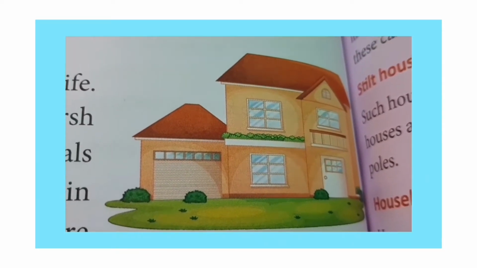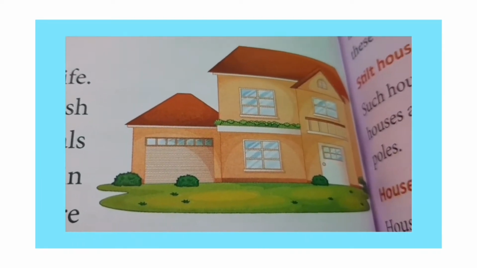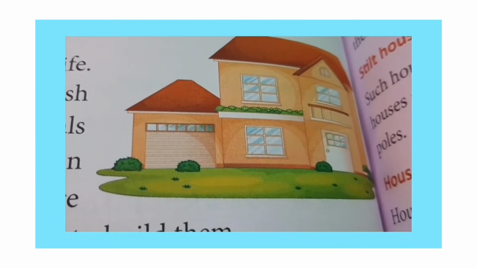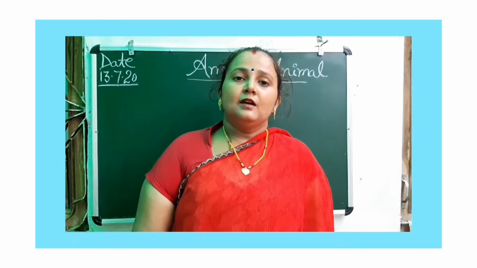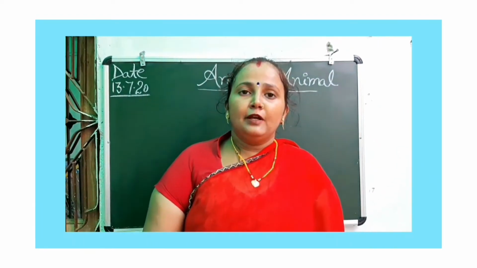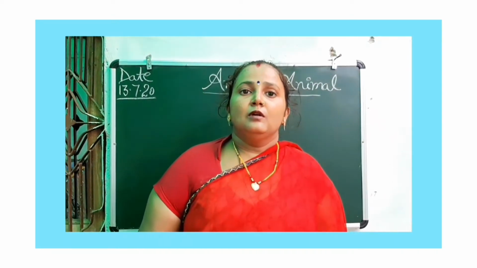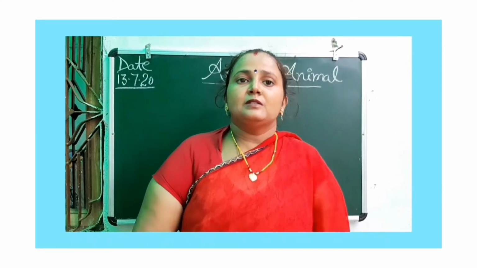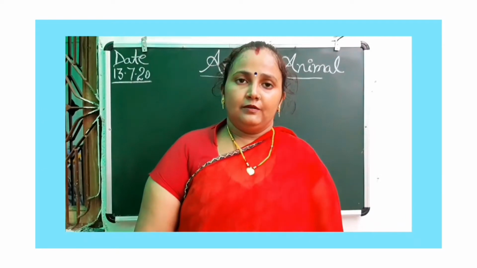Every human is living on the land in some type of home, and they are making these types of homes, right? In the same way the animals are living in their homes, right? There are many different types of animals present, living in the world, right?